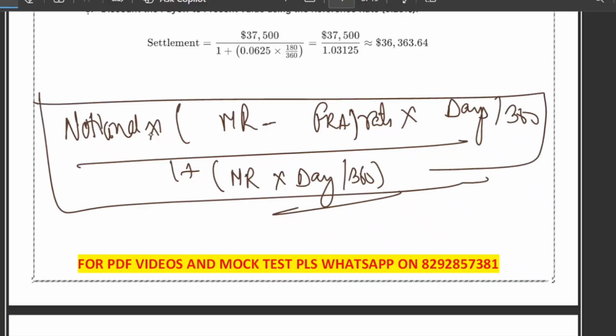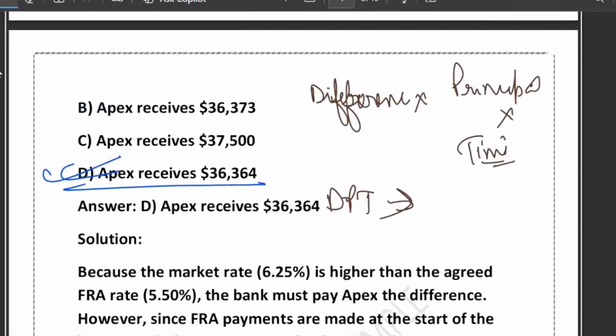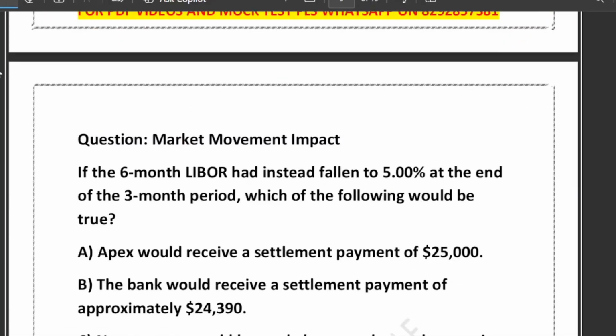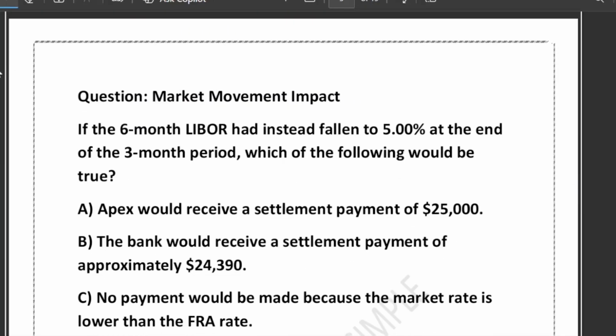So in this particular case, the final settlement amount that we got is how much? That is 36364. Option number D is the correct one. I hope this question is crystal clear now. Every aspect we have touched one by one.